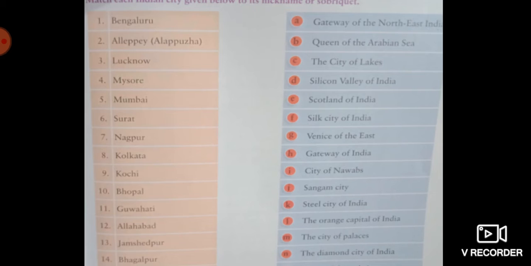Next is Mumbai. So you can match Mumbai with H, Gateway of India.